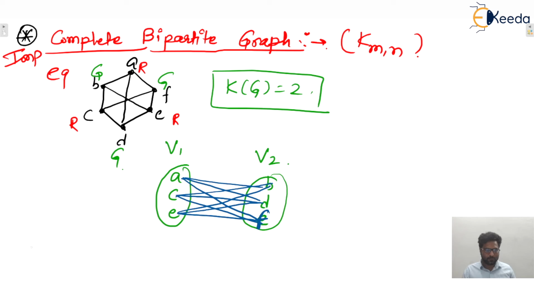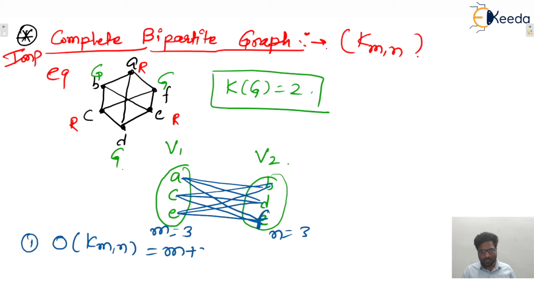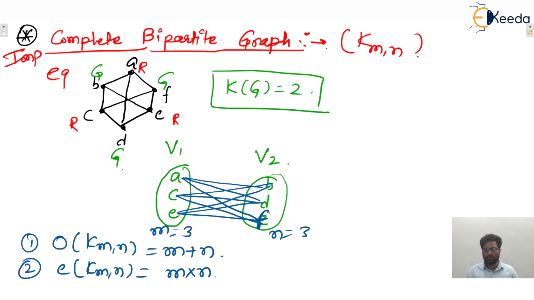So the first point you can write down: the order of K(M,N) will be what? Here M value is 3, N value is also 3. So that is M plus N. Second, what is the size, or number of edges? Here how many edges will be there? M into N. Yes or no? I hope this one is clear to everyone.